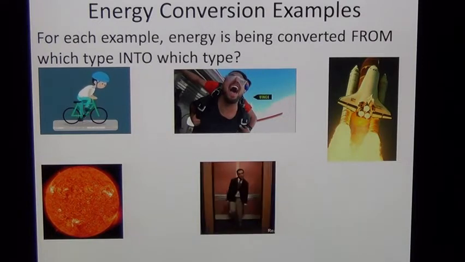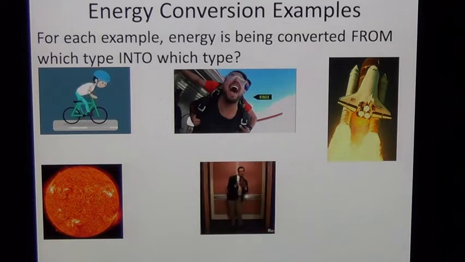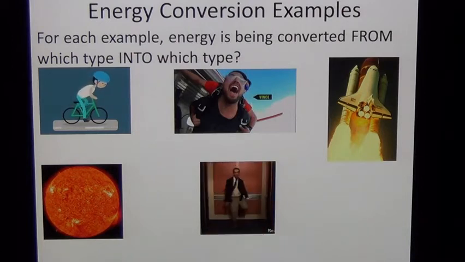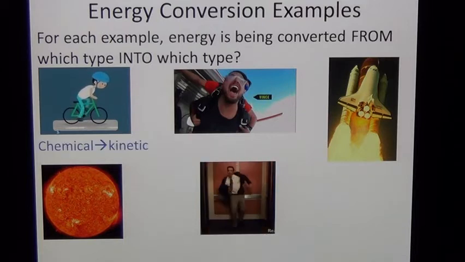So for this first example with the boy riding the bike, he's being powered by his own body. And what does your body run off of? It runs off of chemical energy. And when you're riding your bike, what are you doing? You're making yourself move, you're making yourself go. So in this case, we have chemical energy being converted into kinetic energy.